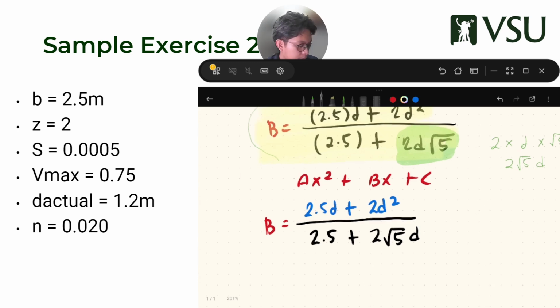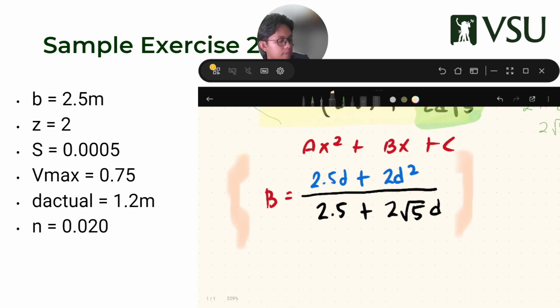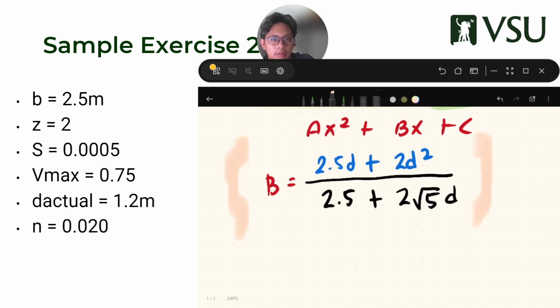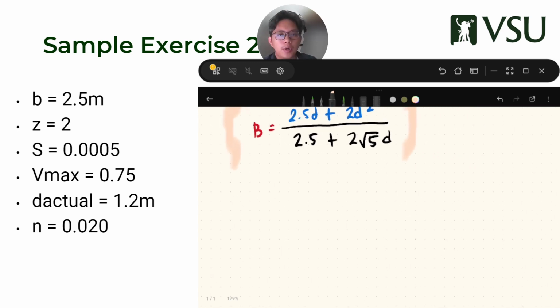Okay, this is our focus. So copy this one, then do the algebra. If you can follow through, follow with me. You can pause the video to do it on your own, then play it again to see if you got it right.